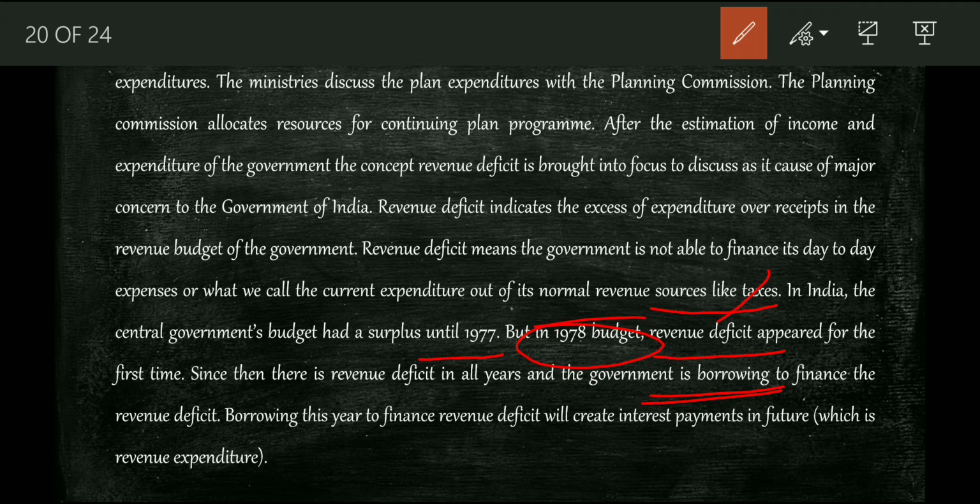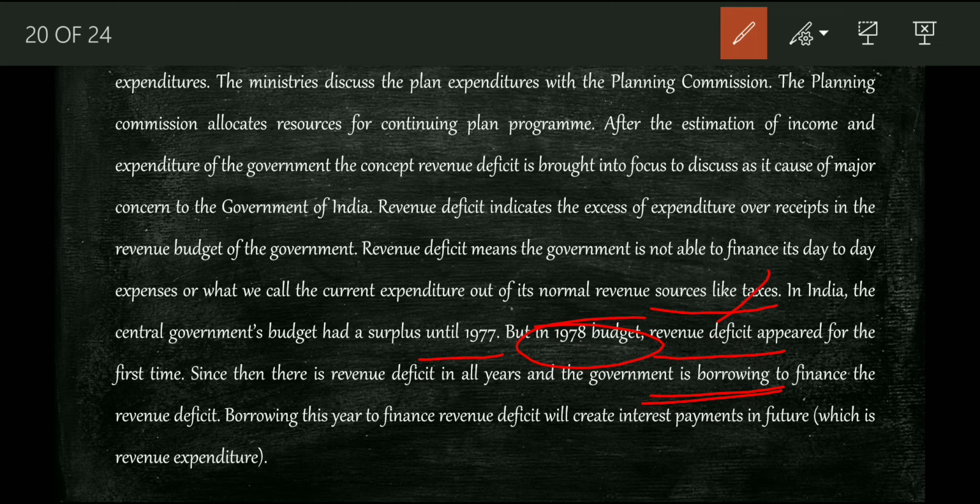Yes, so it is very clear, right? Revenue deficit means that the government is not able to finance its day-to-day expenses. What happens in our lives is related to the government. We will run out of the budget and will not have money for our day-to-day expenses. In the same way, even our government will not be able to finance its day-to-day expenses. So that is what revenue deficit is.